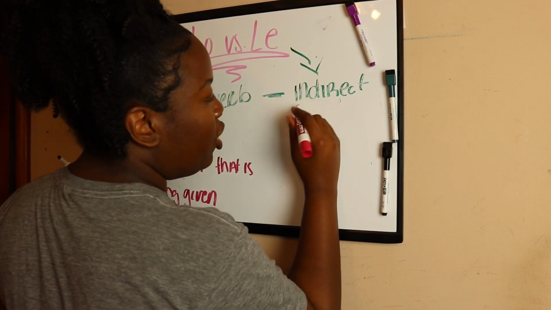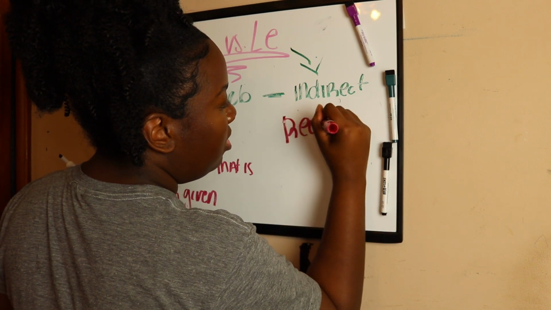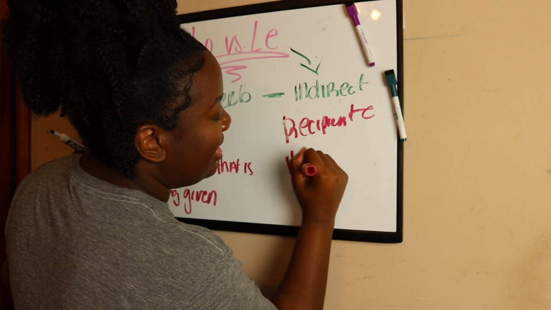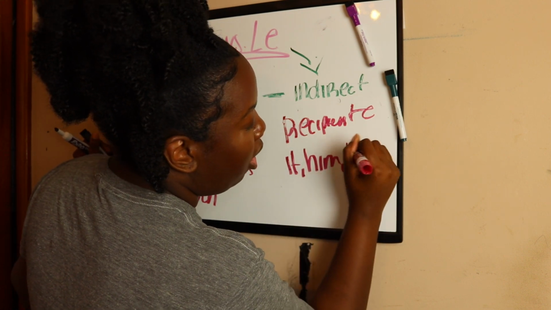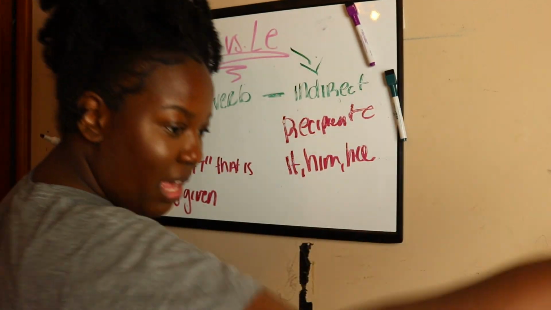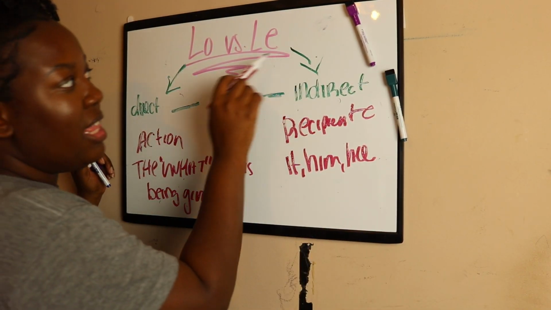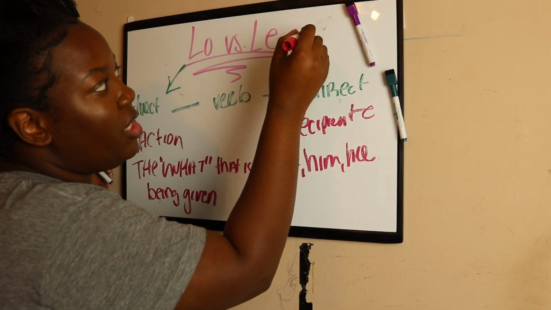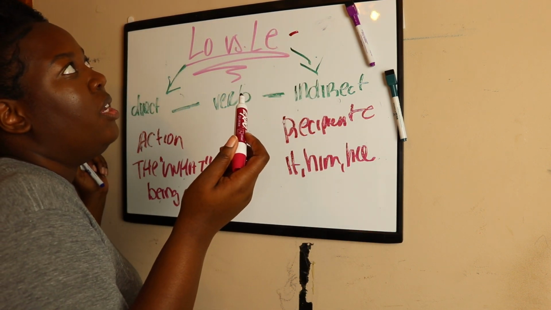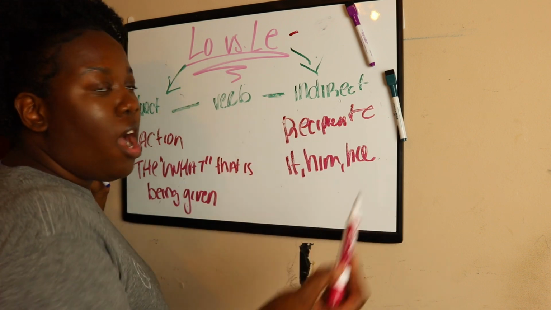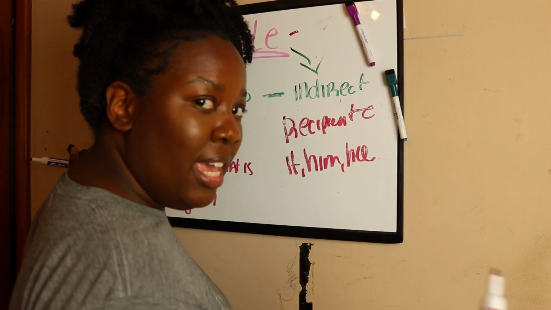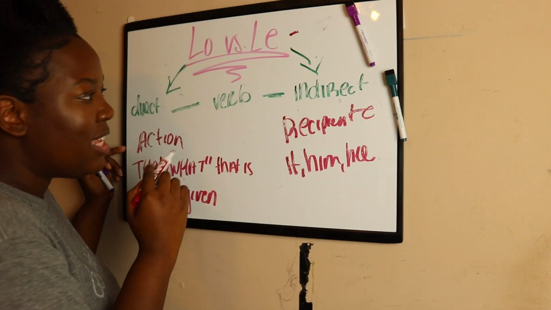And then the indirect object is the recipient, the him, the her, whatever the thing is that is being given to. And like I said, this is usually going to be used with verbs like gustar, decir, whatever action verbs, dar. This is going to be used to describe what the thing is, okay? That's with the direct and the indirect.